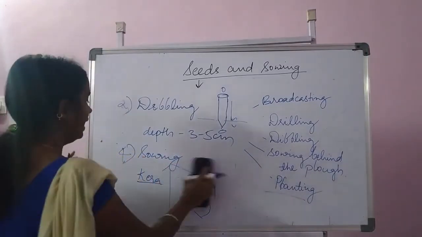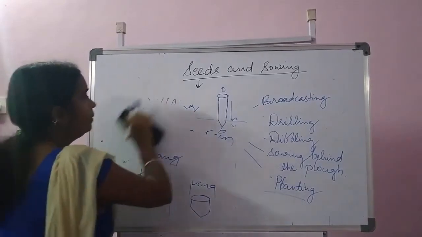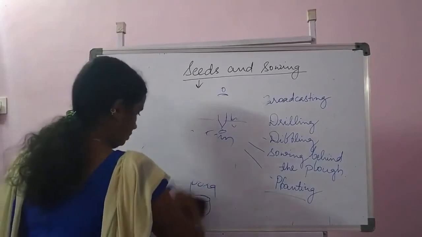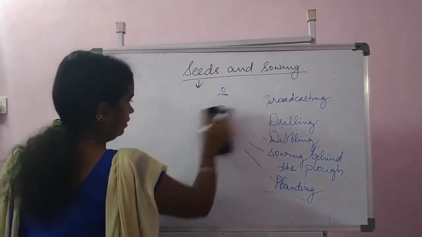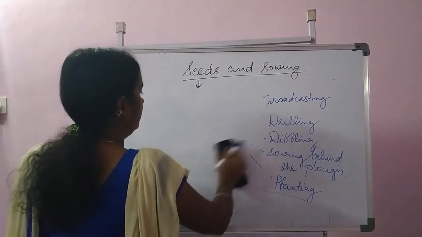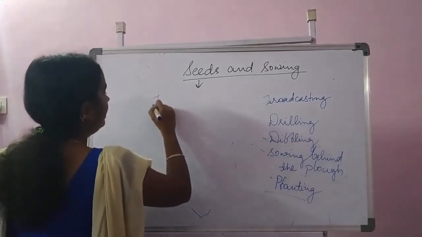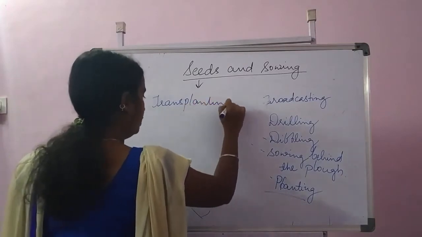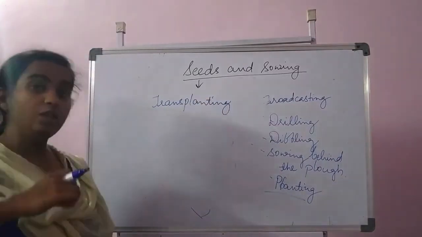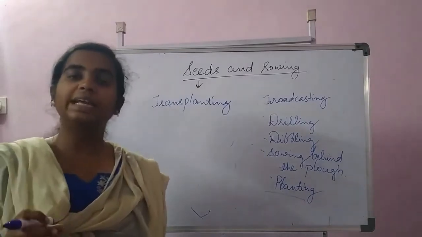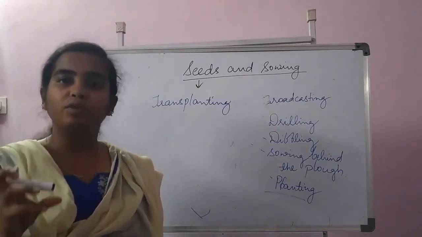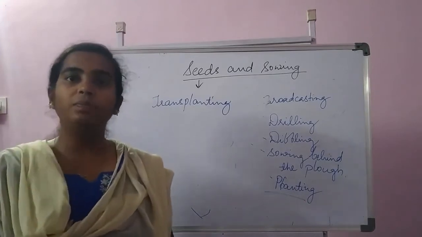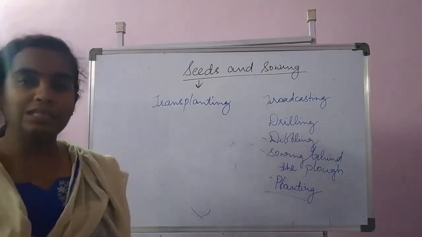And the next one, as we had discussed, is transplanting. Transplanting means growing a crop, a seed, in a particular area for some time and then transferring it to another place. That we call transplanting.